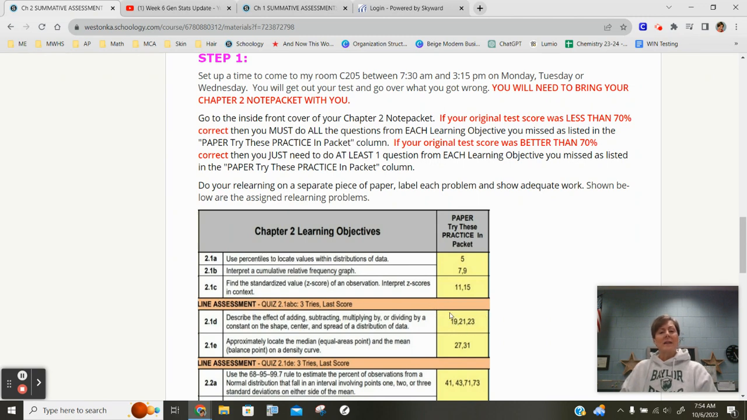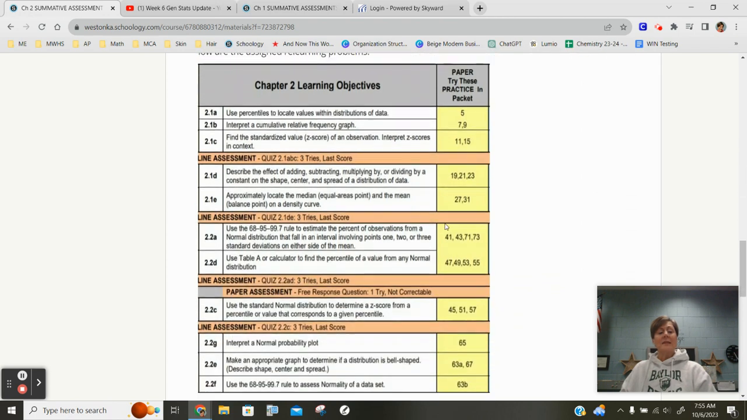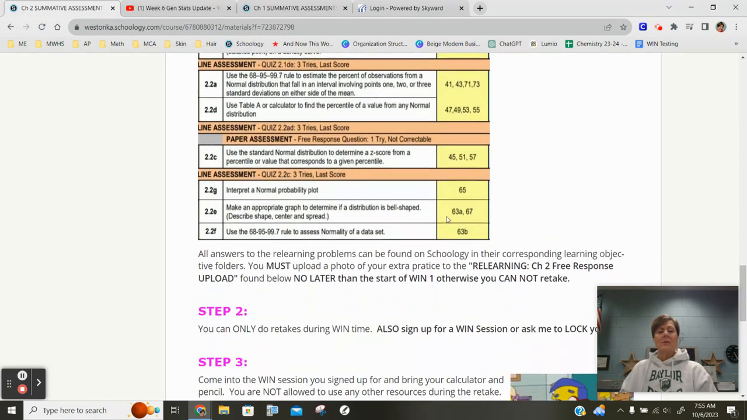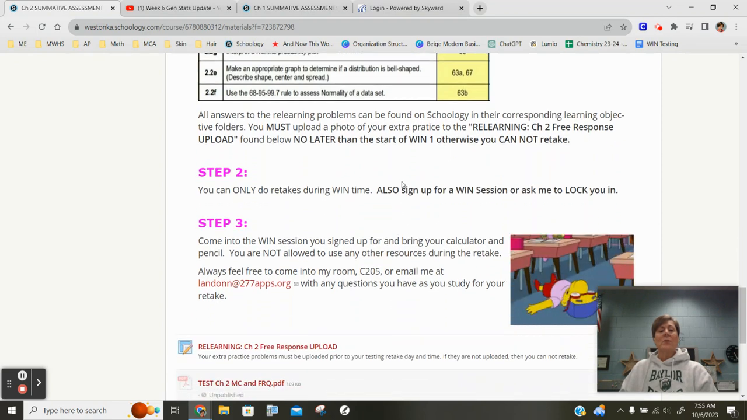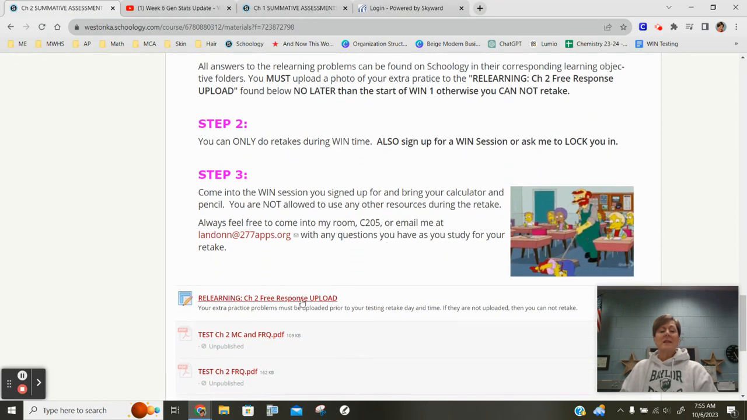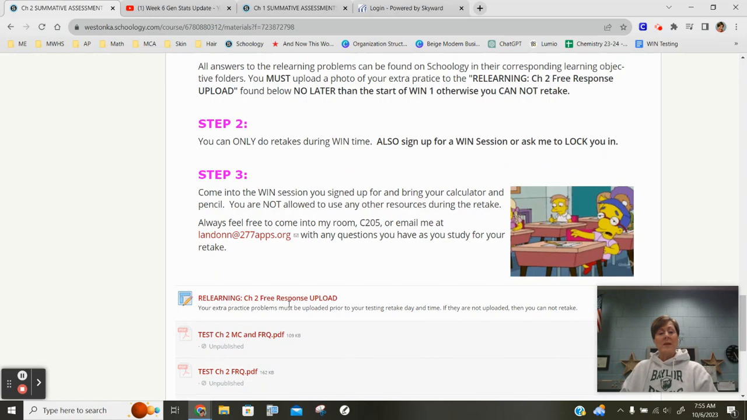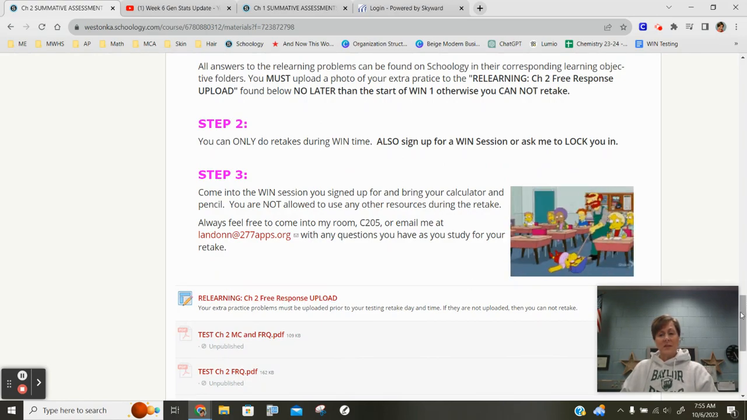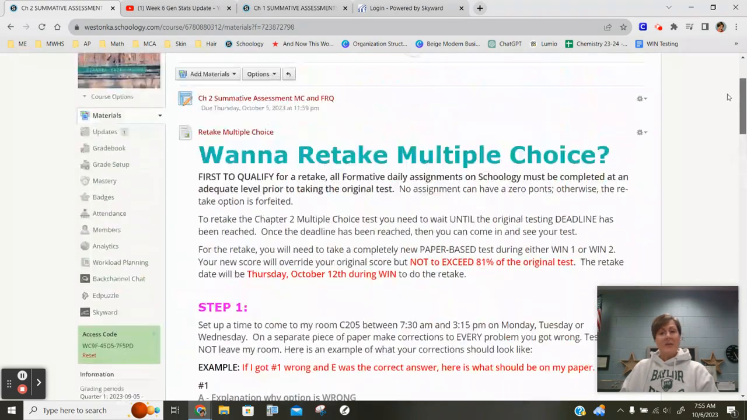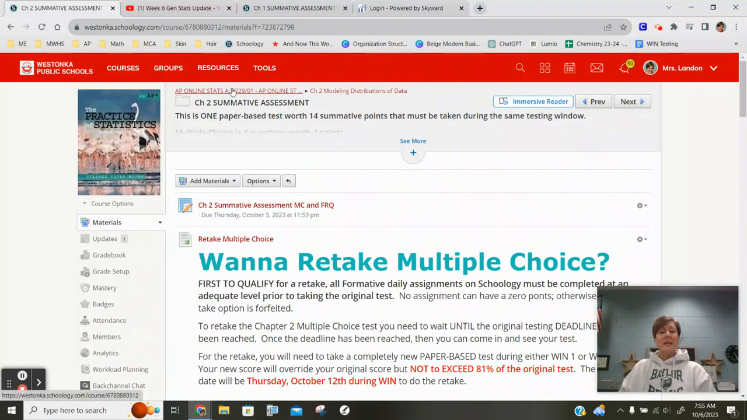What are the extra practice problems? You're then going to go to those particular problems in the Chapter 2 unit for those extra practice ones that I have posted in every unit folder, and do those as your relearning. Again, you're going to sign up for a WIN session and then come in and take your test. Make sure you've uploaded a copy of your relearning to this particular assignment. That is how the relearning is going to work and the retake. So let me know if you have specific questions on that.